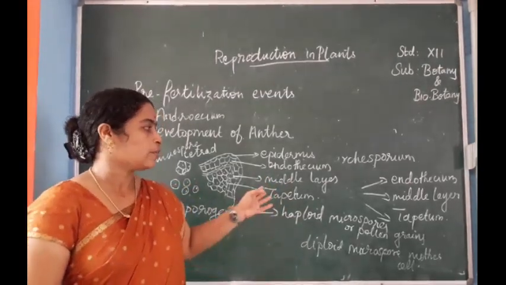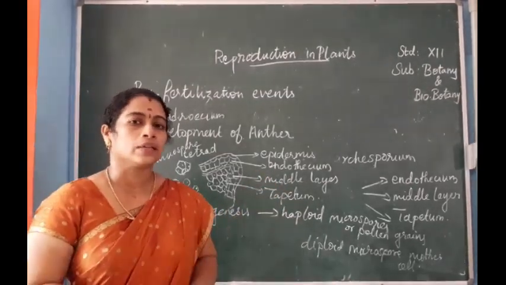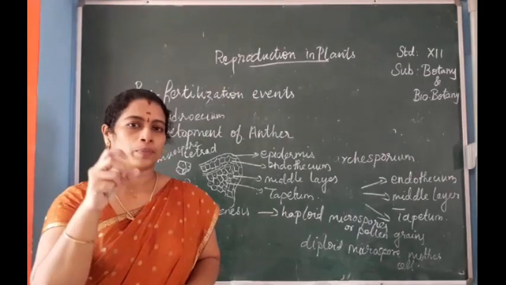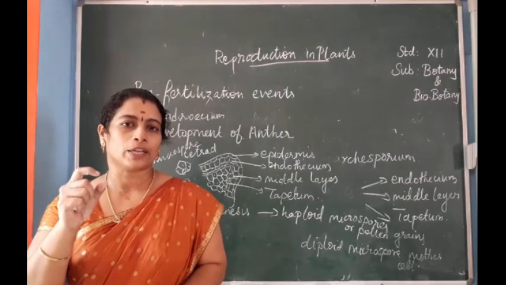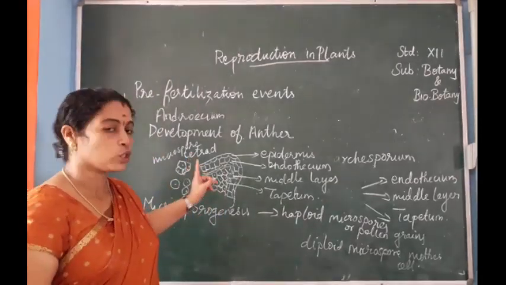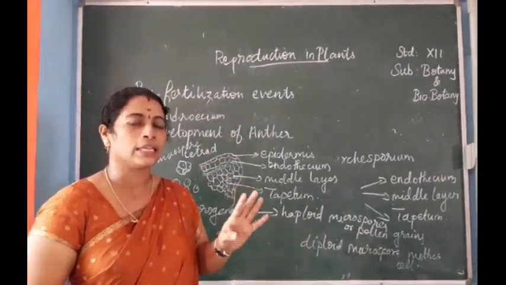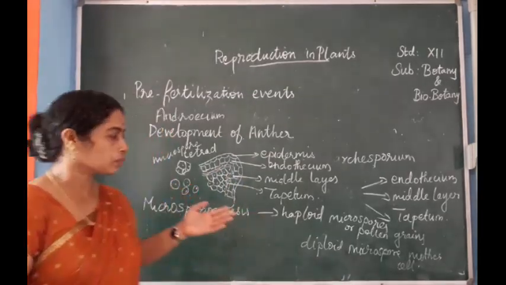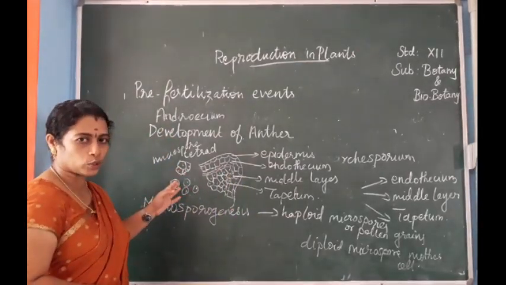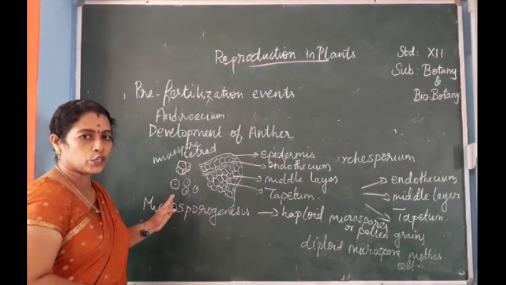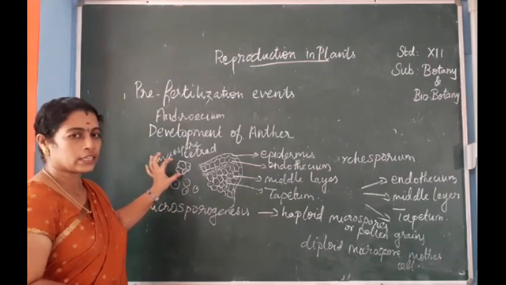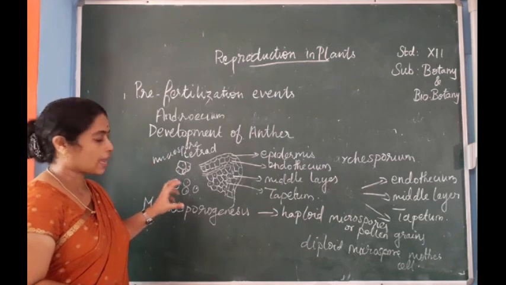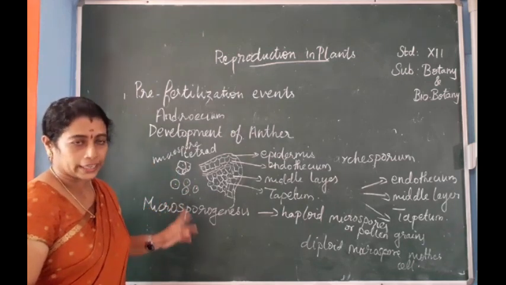The next one is sporogenous cells, which will be divided into microspore mother cells, and each microspore mother cell forms a microspore tetrad, which consists of 4 nuclei. Later the joined tetrad stage will get separated and it will form the pollen grains.